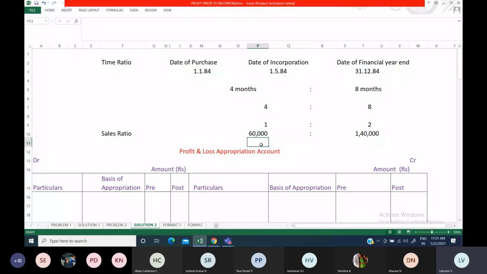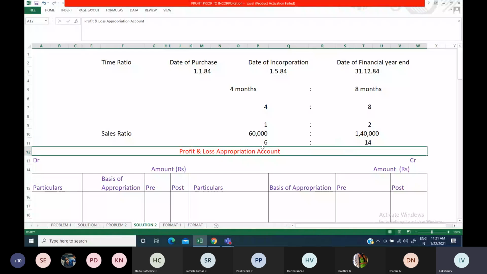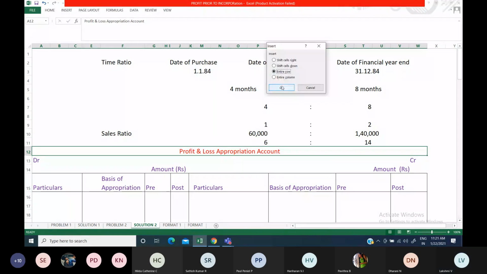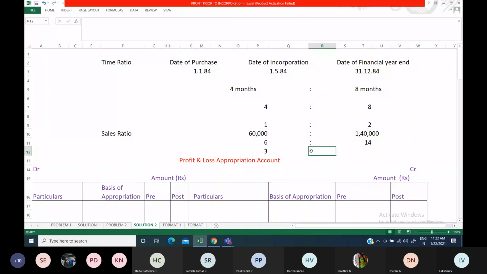So remaining is 6:14. Further, you can also reduce this one by the 2 table. It will come to 3:7. So this will be your sales ratio actually.